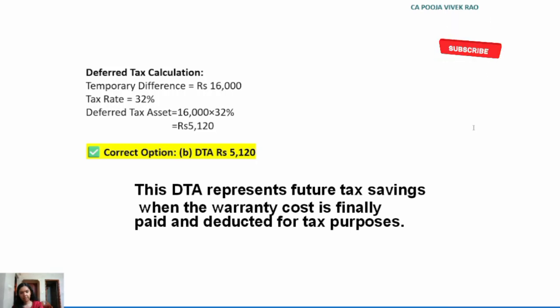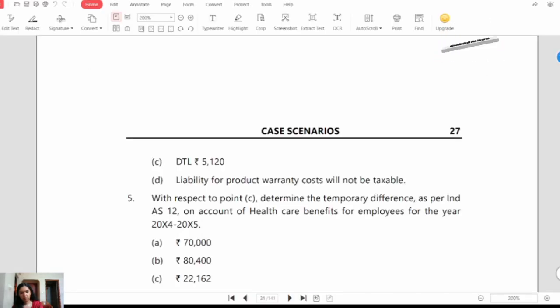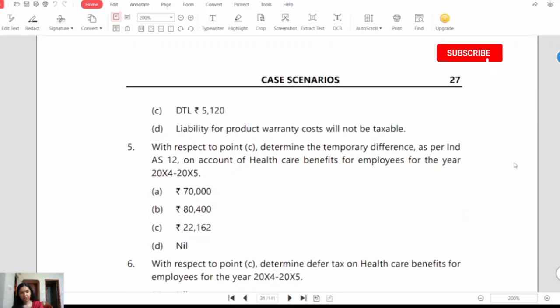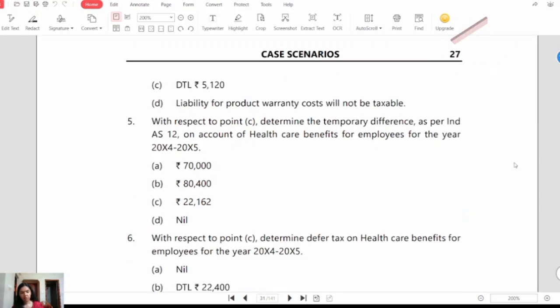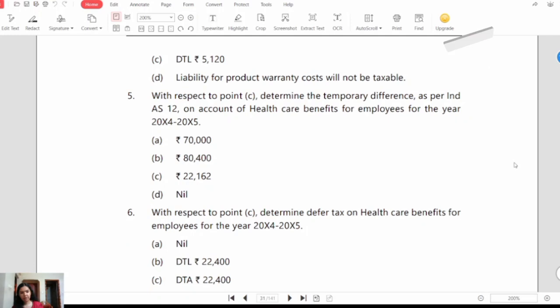So now let's see the fifth MCQ. Question number 5. With respect to point C in the case scenario above, determine the temporary difference as per Ind AS 12 on account of health care benefits of employees for the year 2024-2025. Option A, rupees 70,000. Option B, rupees 80,400. Option C, rupees 22,162. And option D, nil.